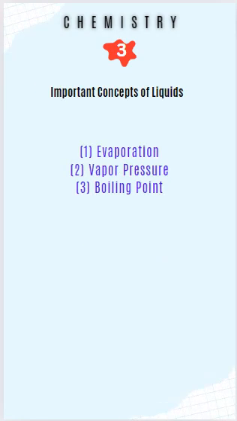Here are some important concepts. Evaporation is the process by which molecules at the surface of a liquid gain enough energy to enter the gaseous state. Vapor pressure is the pressure exerted by the vapor in equilibrium with its liquid at a given temperature. Boiling point is the temperature at which the vapor pressure of a liquid equals the external pressure acting on the liquid. The liquid state of matter plays a significant role in various physical and chemical processes.